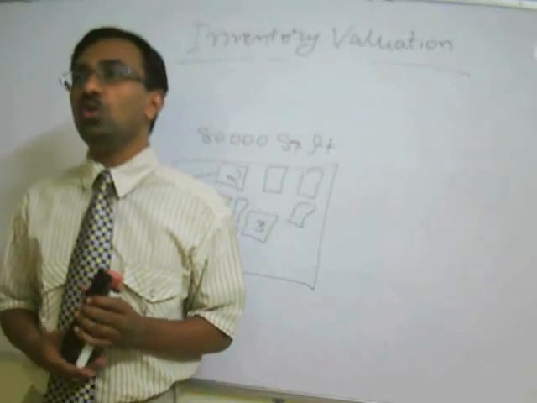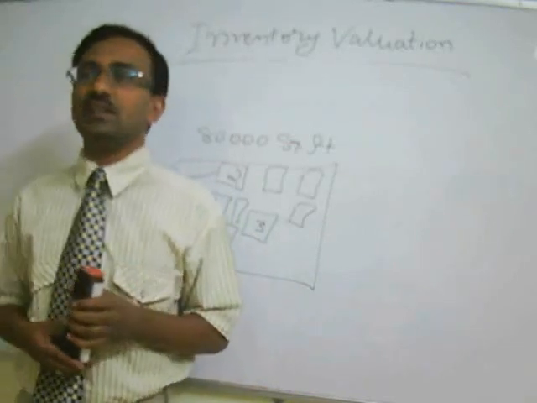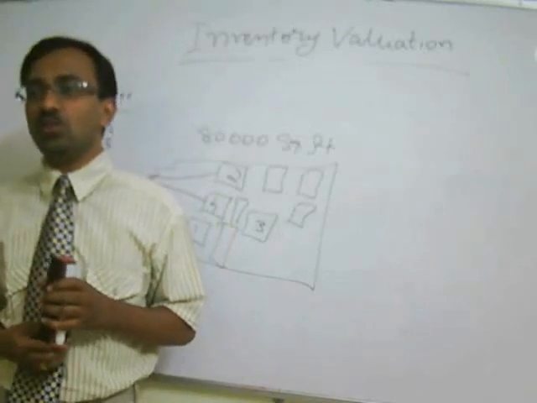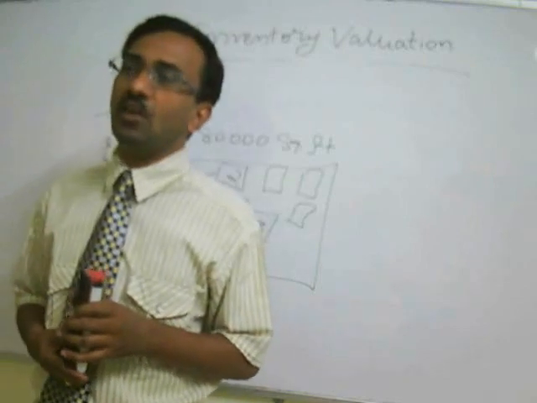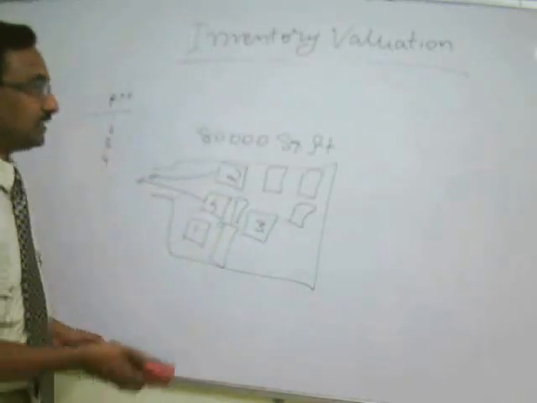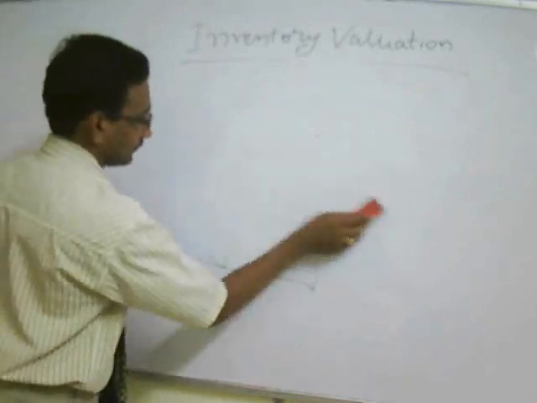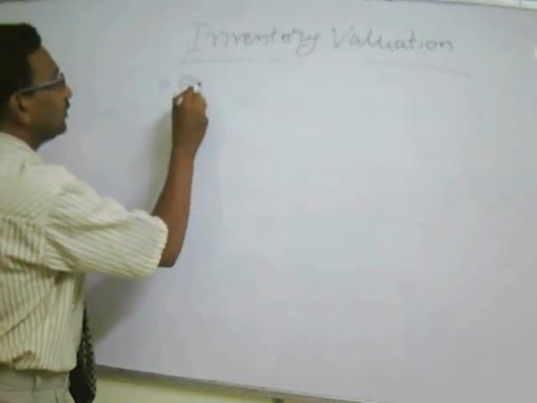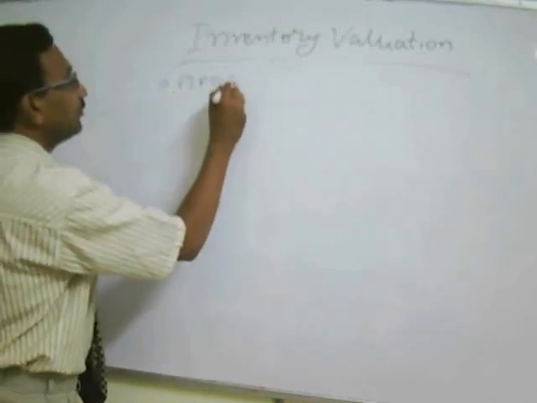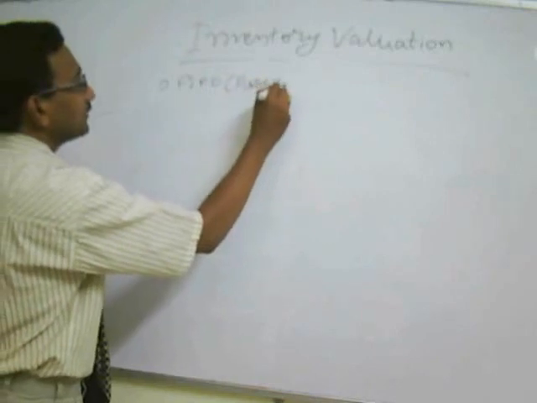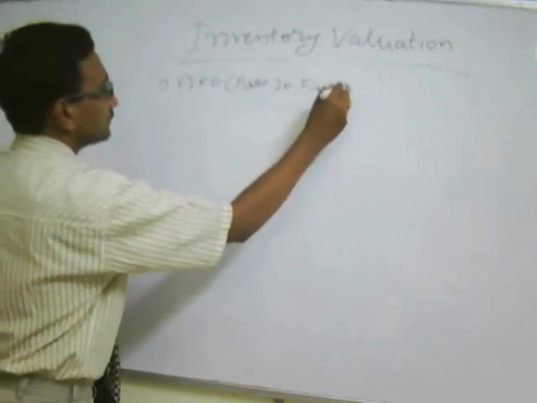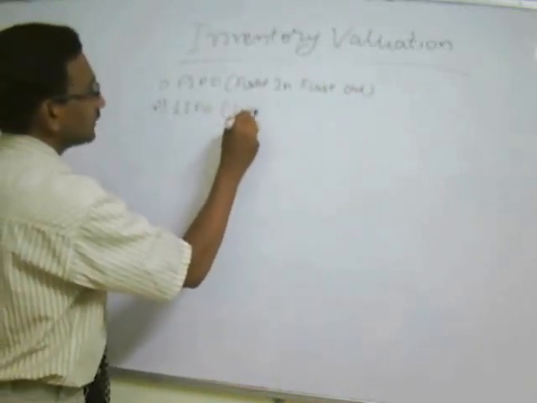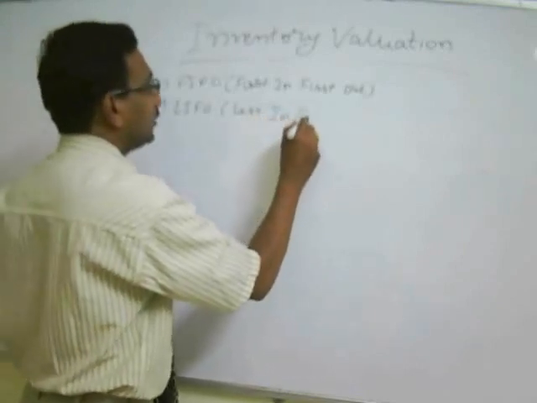So we have to follow, because of this practical difficulty, AS 2, which has given 3 methods, in fact 4 to 5 methods, to value the cost of that particular raw material or any stock, and these are like this. First, FIFO, first in, first out. Second is LIFO, last in, first out.